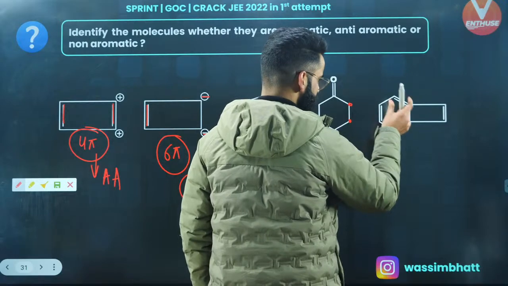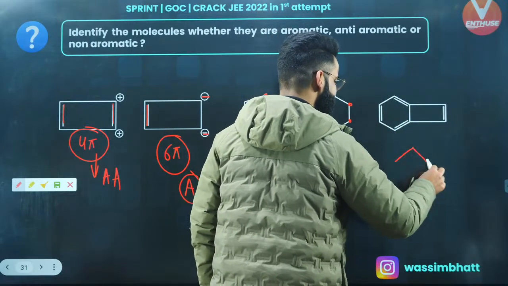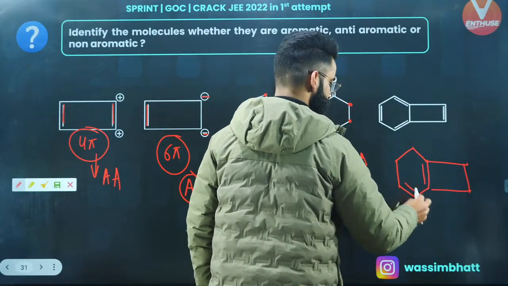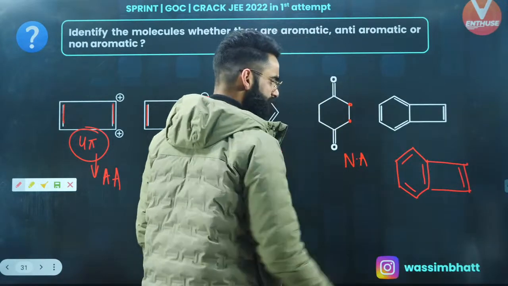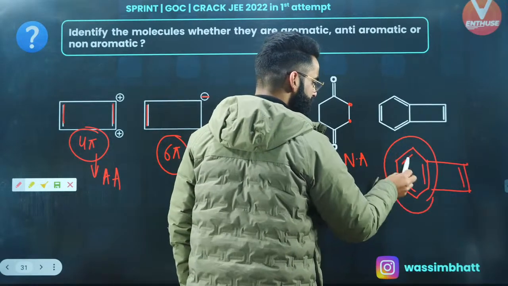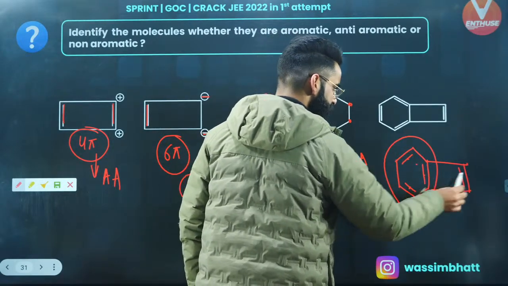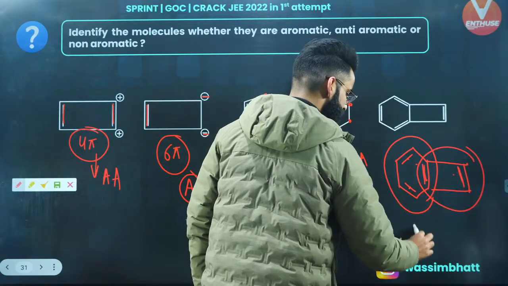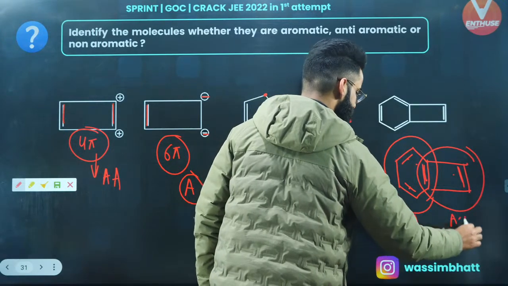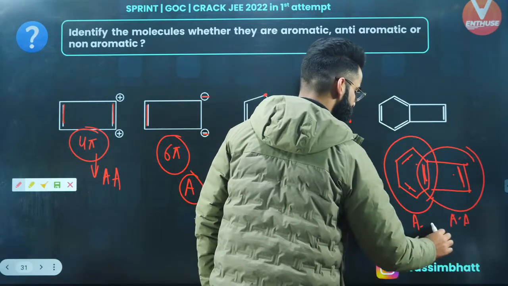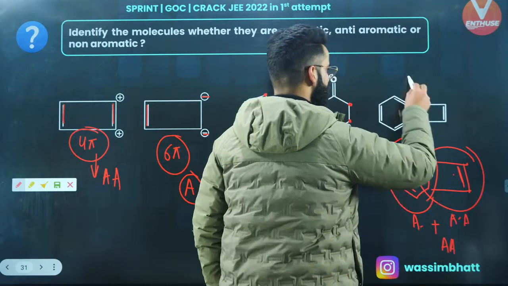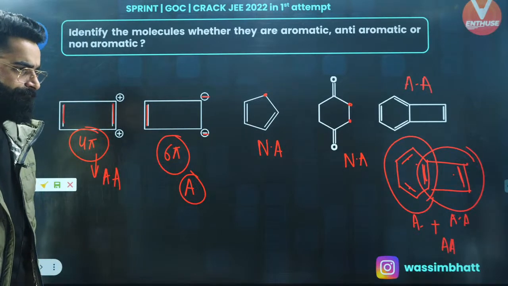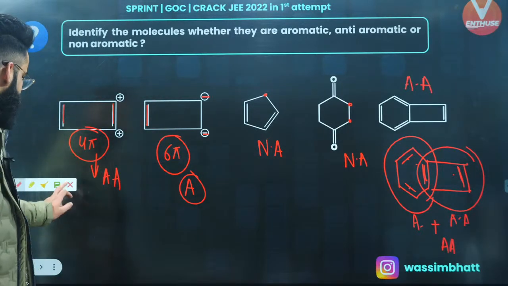What about this one? Well, I can make it like this as well. Have a look. If you talk about this compound in particular, it has 6 pi electrons. This one is aromatic. If you talk about this one in particular, this is 2, 2, 4, anti-aromatic. So this one is aromatic, this one is anti-aromatic. Aromatic plus anti-aromatic makes it anti-aromatic. So the molecule overall is anti-aromatic over here. Yes, all these are basically PYQs, previous year questions.